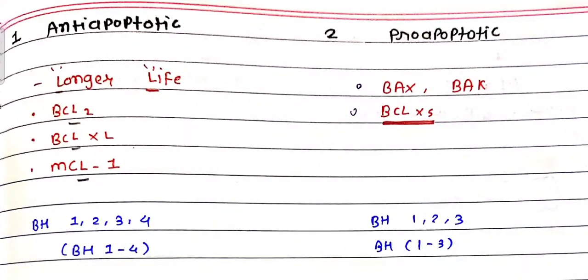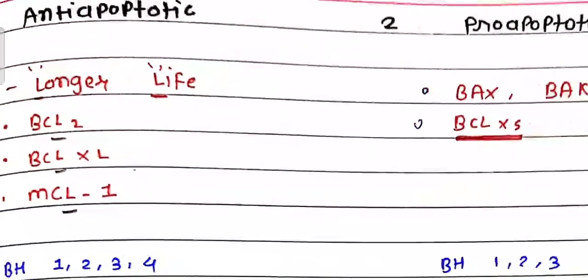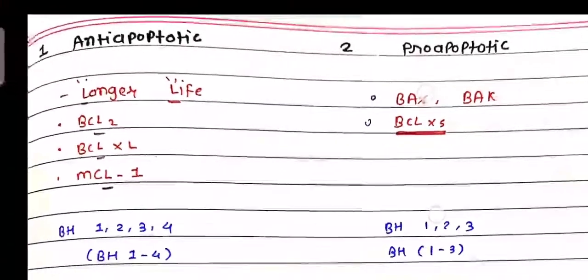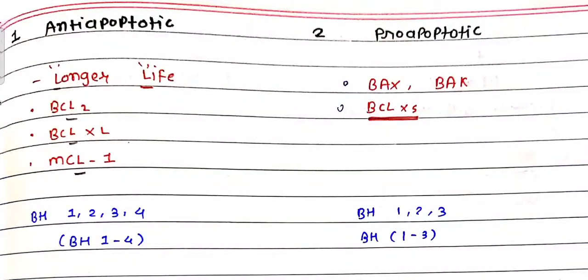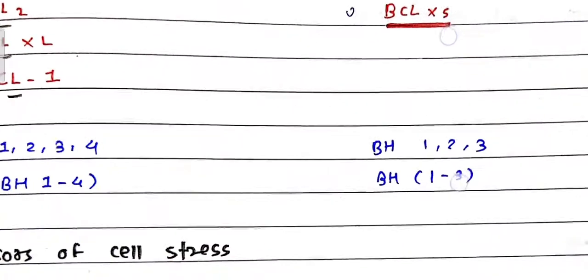Here you can remember L as longer life. But remember BCLXS is not anti-apoptotic, it is pro-apoptotic. It belongs to the BH1 to 3 family.